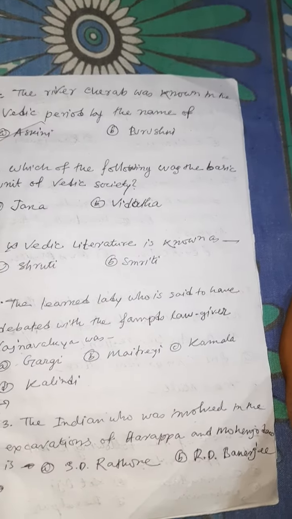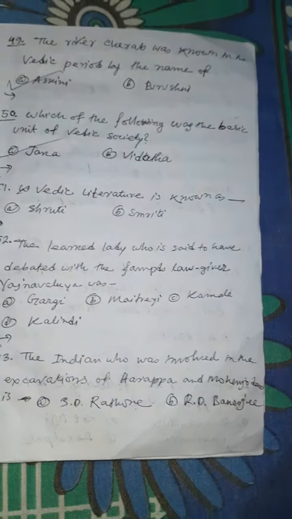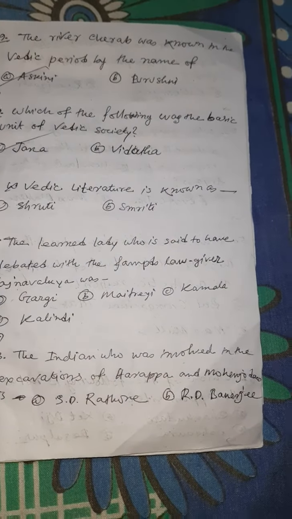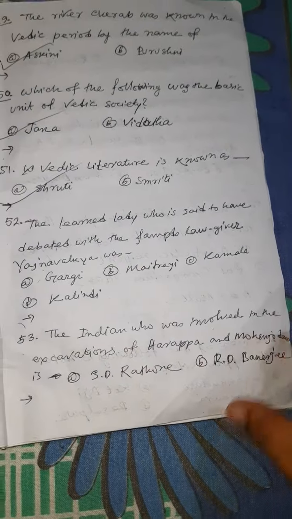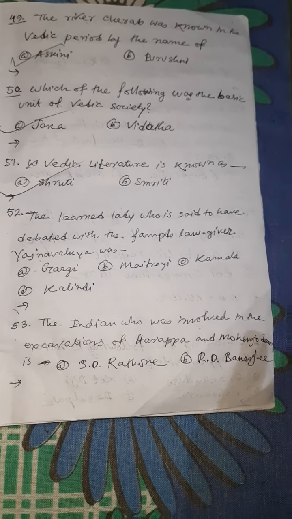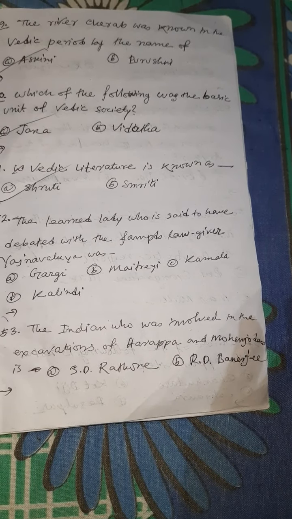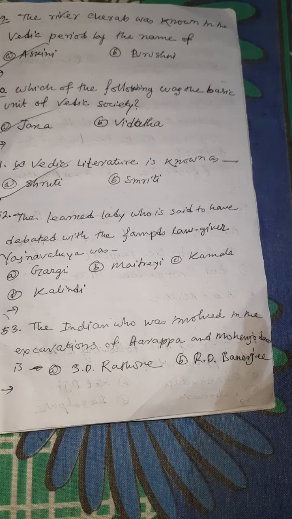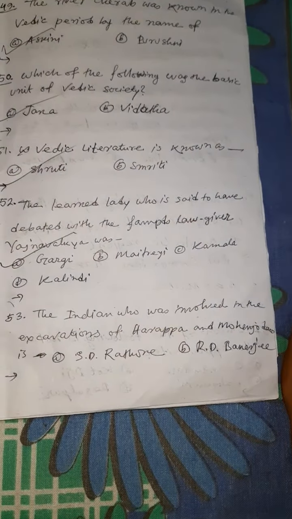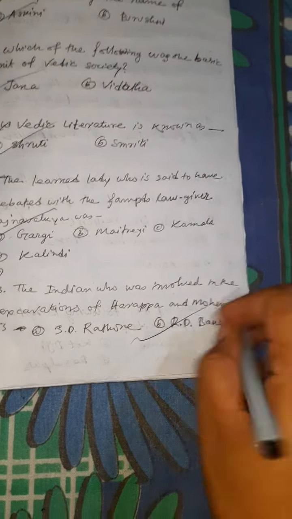Askini. Which of the following was the basic unit of Vedic society? Jana. Vedic literature is known as Shruti. The learned lady who is said to have debated with the famous sage Yajnavalkya was Gargi. The Indian who was involved in the excavations of Harappa and Mohenjo-daro is R.D. Banerjee.